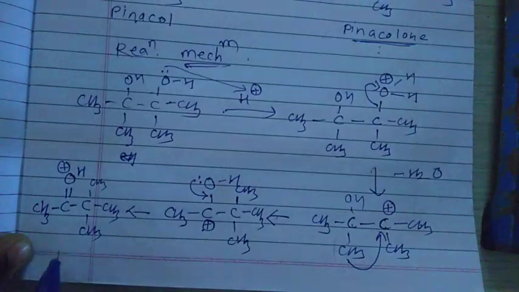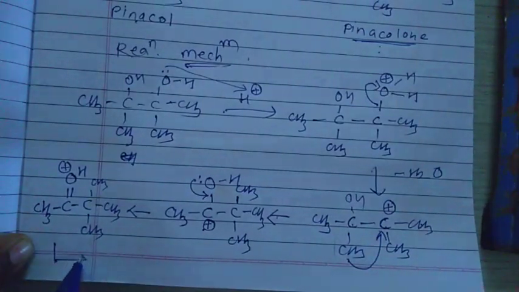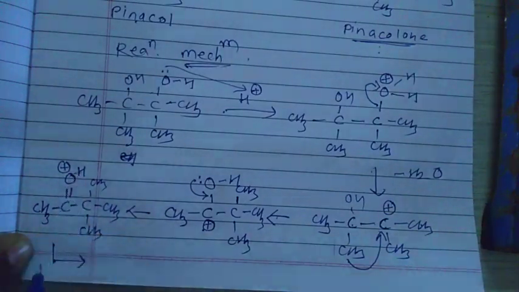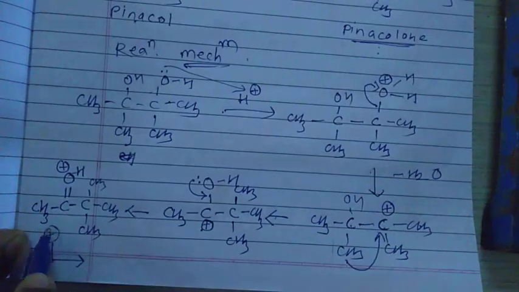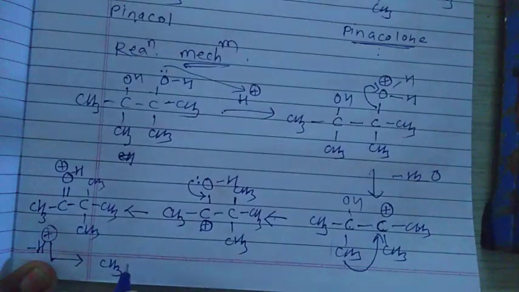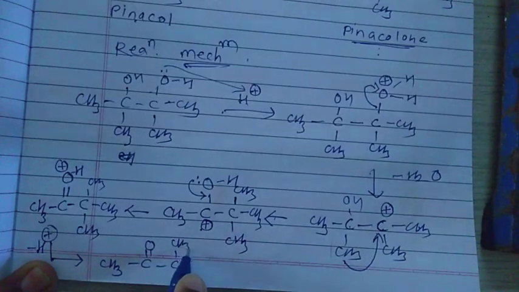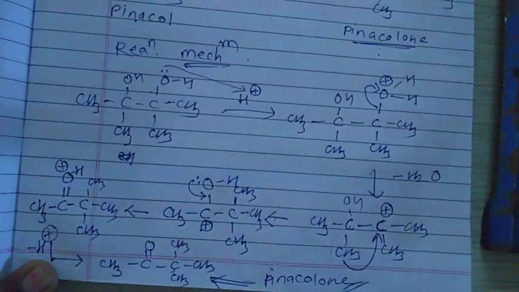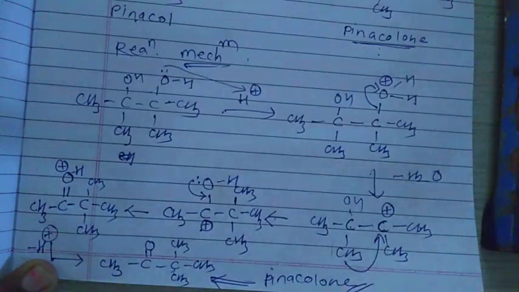Then the next step, what happened? This H plus gets removed. By removing this H plus, that means acid, there is a formation of this compound, that is CH3, C double bond O, C, CH3, CH3 and CH3. This product is called pinacolone. This is the pinacolone, and this is the mechanism of formation of a ketone.